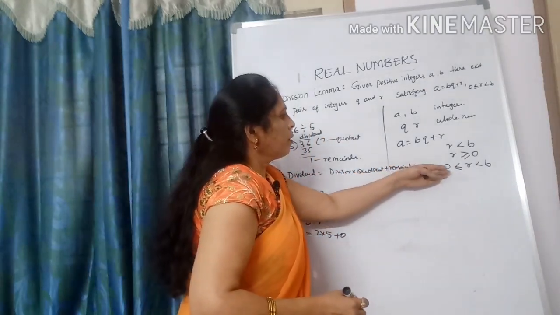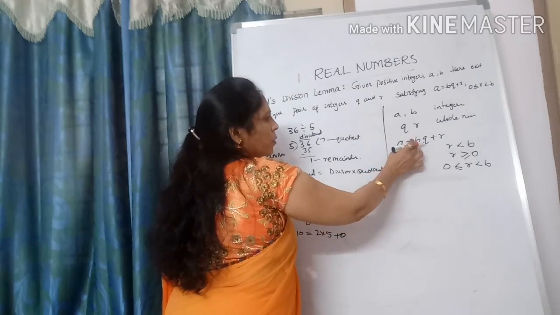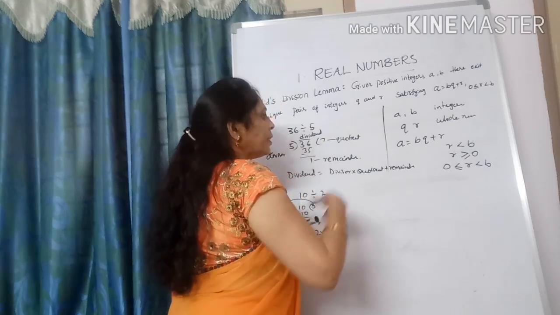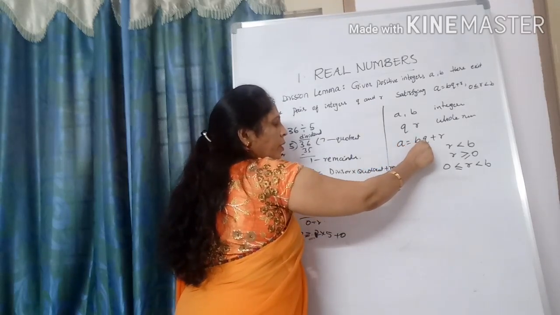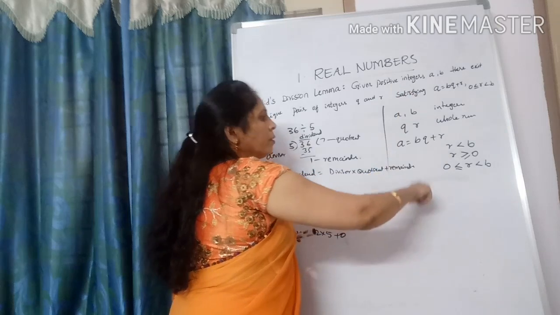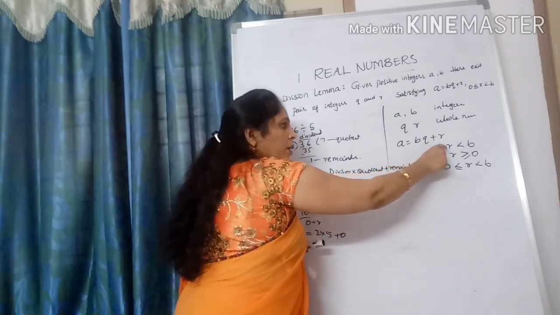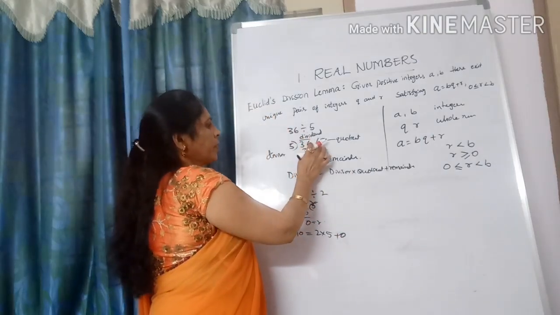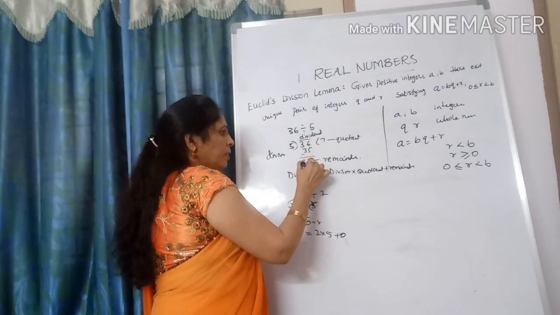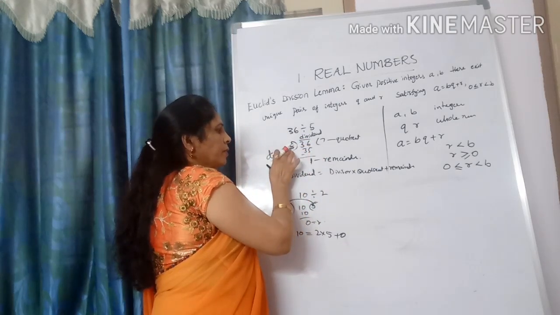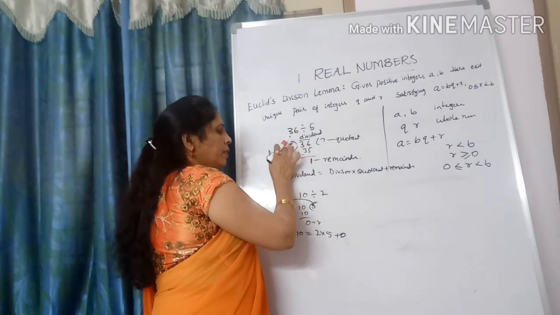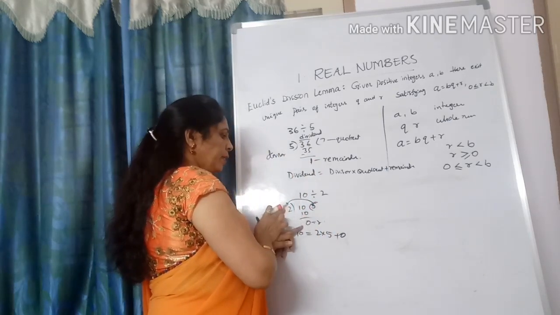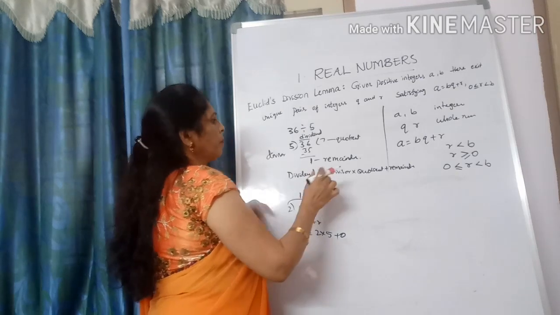This is the condition on r. What is a in this? The dividend. The dividend is equal to divisor into quotient plus remainder. What is the condition of r here? r is less than the divisor. Here r is 1, and 1 is less than the divisor 5. Here also 0 is less than b.